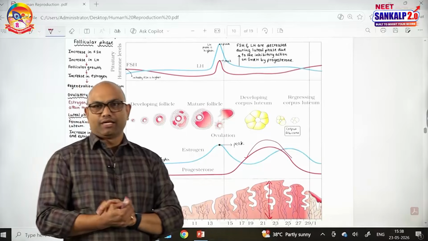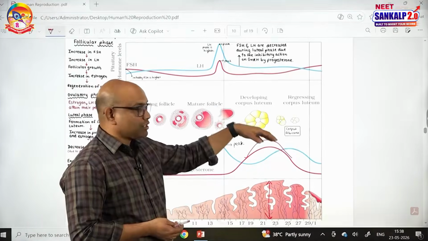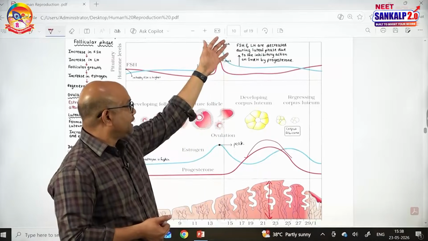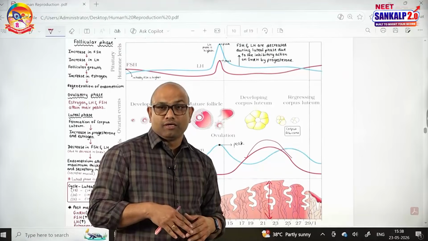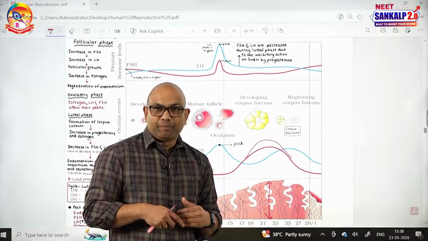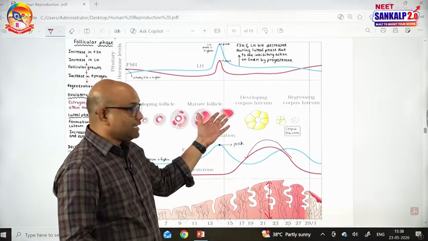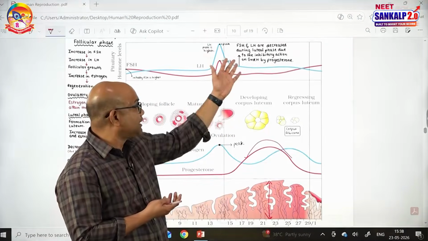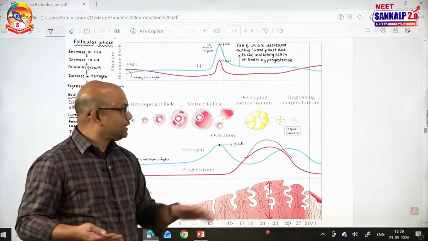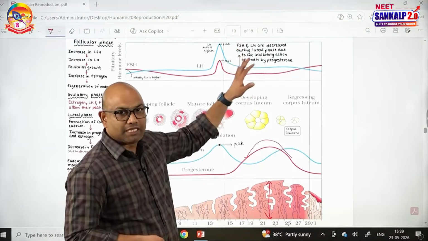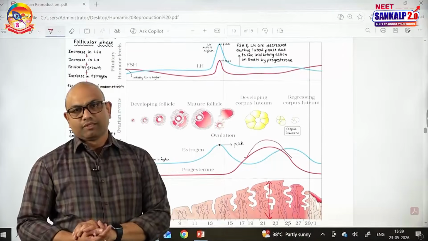It inhibits the GnRH. So when progesterone is inhibiting the GnRH, then FSH and LH reduce. That is actually responsible for preventing the further growth of other follicles, because when one follicle has ruptured, there are many other follicles that may start their journey in the middle of the cycle itself. To stop that follicular growth further in this luteal phase, FSH and LH levels should be decreased. That decrease is caused by the progesterone.